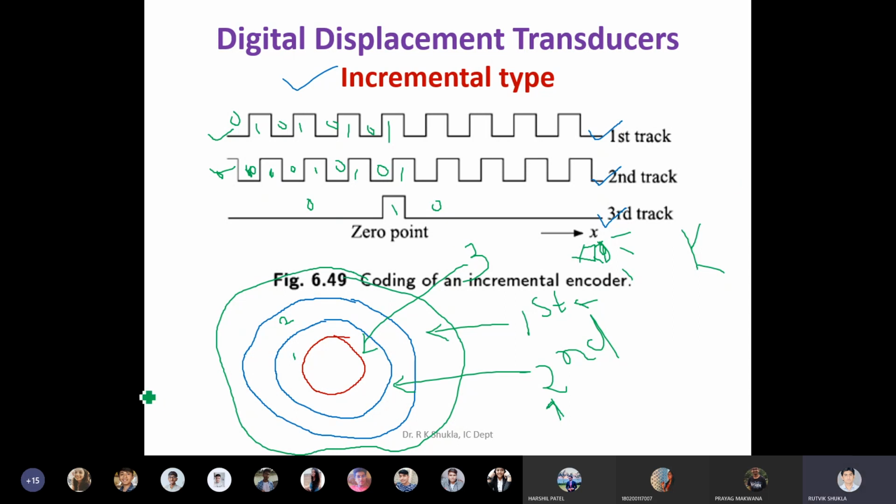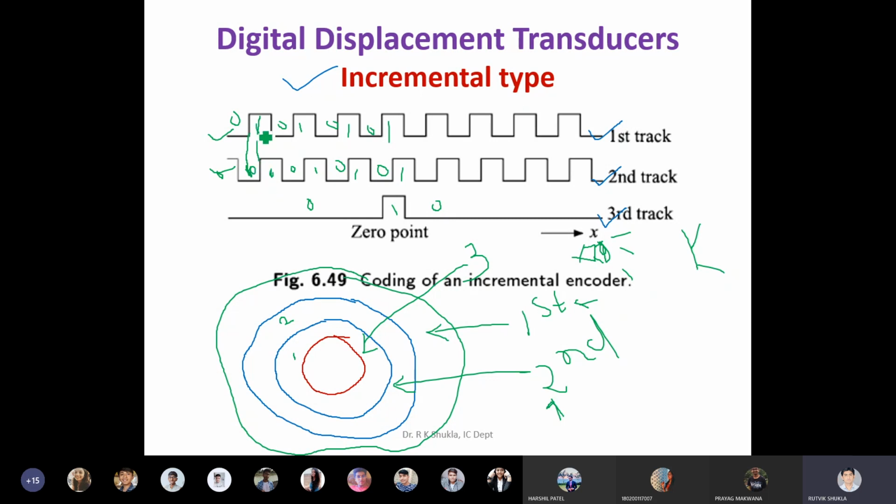Okay, so what happens is, here you can see that if you look at this particular position, now look at this thing very carefully. This and this. If you look at this very carefully, what you'll identify is the first track is not in line with the second track. Clear? First track is not in line with the second track.